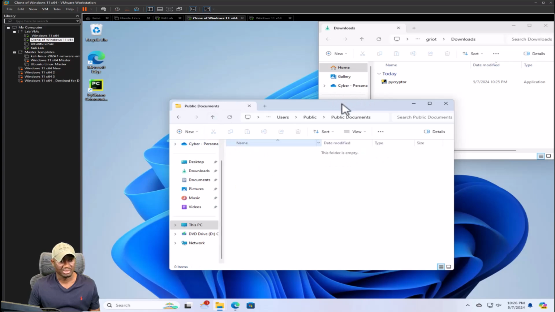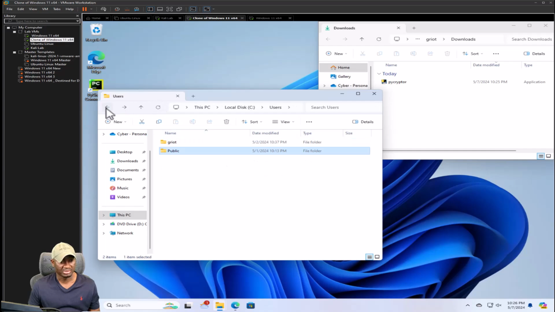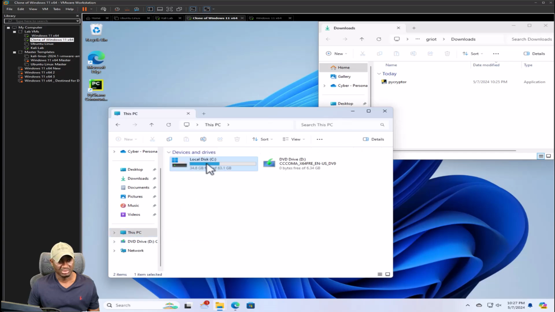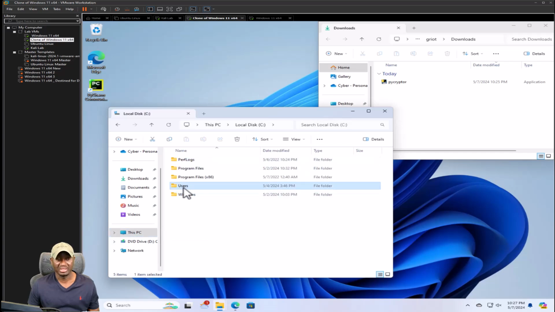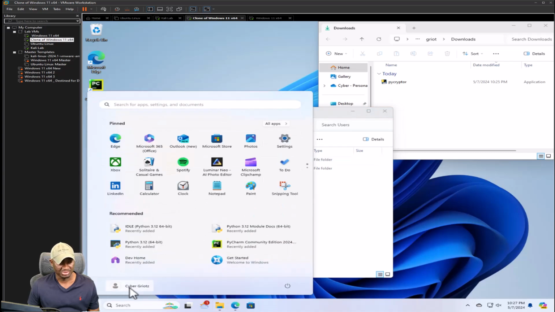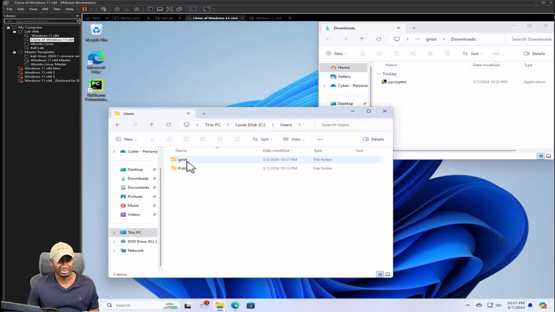Let me grab a copy of those folders and put them somewhere, because the idea here is that, assuming our admin thing works, which I remember we disabled, if this is an admin user running this program as an admin, it's basically going to go to the local drive and encrypt everything under users. That's how we designed this, so let's be mindful. But if it doesn't run as an admin, then we'll probably just encrypt everything under whatever user, which is this guy Griot. It will encrypt everything under his folder.